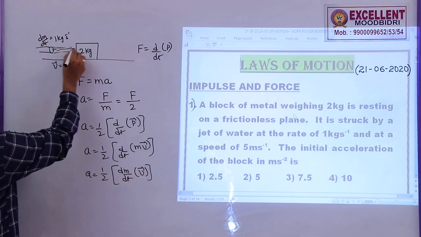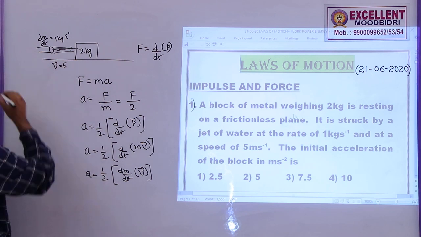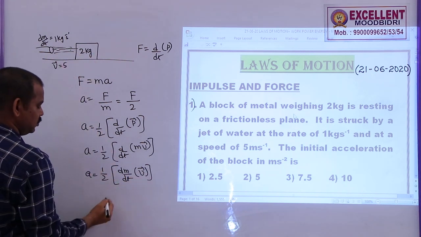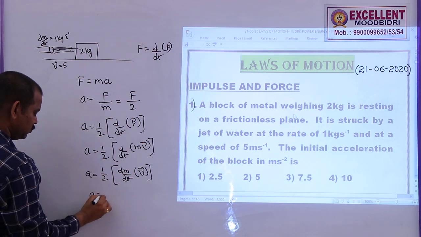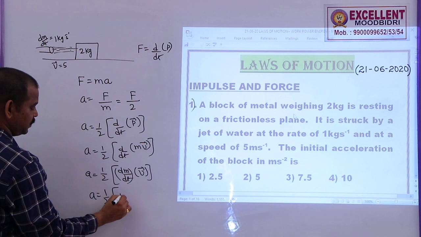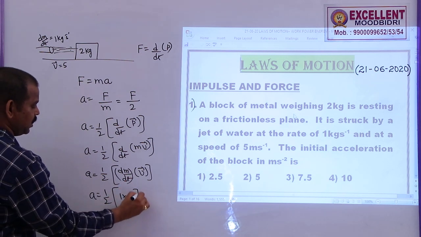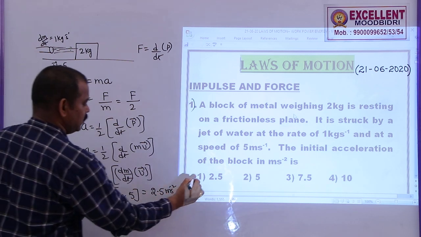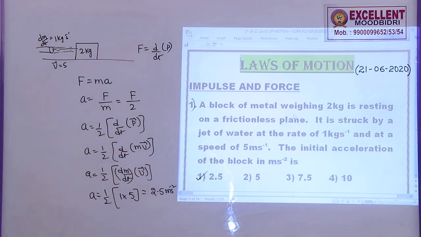Here the jet is striking and stopping there, it is not reflecting back. So, the final velocity will become 0, and the change in velocity is v minus 0 only. So, you just put these values: half into dm by dt, which is 1 kg per second, and velocity is 5. So, the acceleration is 2.5 meter per second square. So, option 1 is correct.